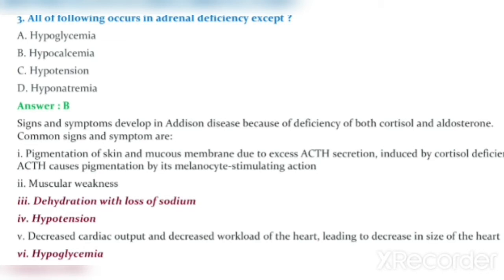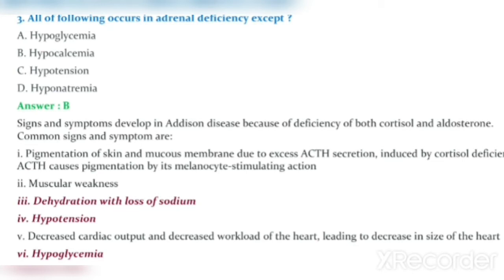Question number 3. All of the following occur in adrenal deficiency except option A, hypoglycemia, option B, hypocalcemia, option C, hypotension, option D, hyponatremia. The answer is option D, hypercalcemia occurs in adrenal deficiency.